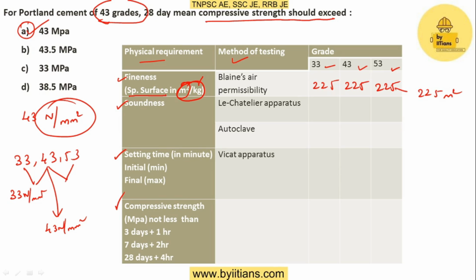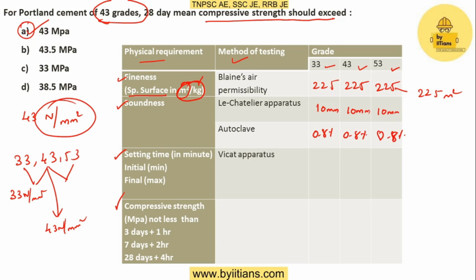Okay, next one is soundness. Soundness will be measured with the help of Le Chatelier apparatus. For this, 33 grade will have a limit of 10 millimeter, so that is the maximum value. It should not exceed that. For all these grades, it is a similar value. For the autoclave test, we have to remember this 0.8 percentage. All these cements will have the same value.